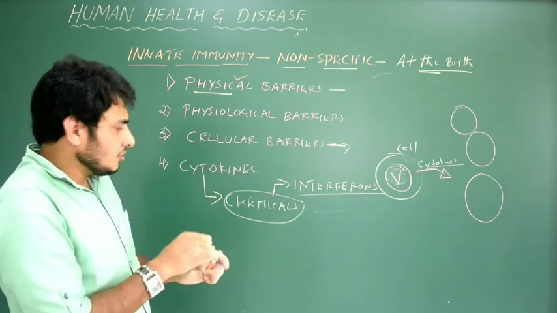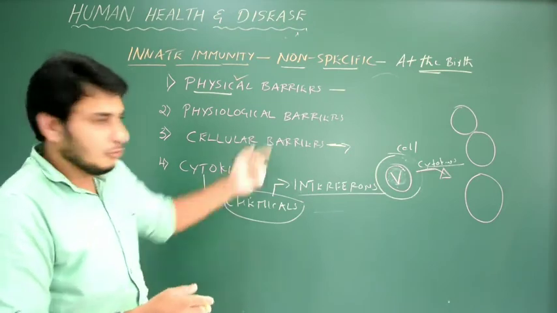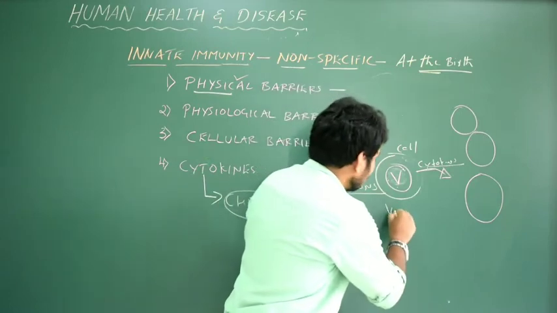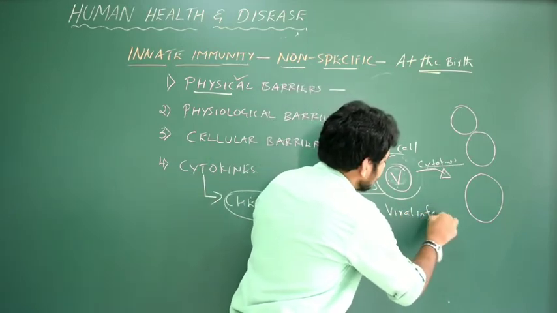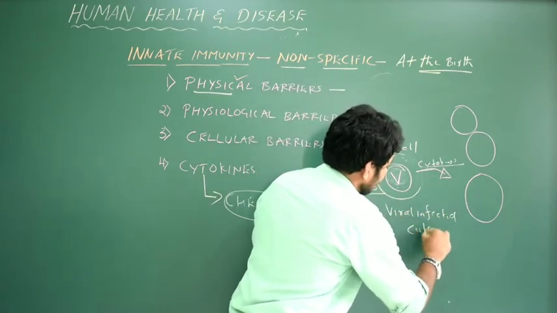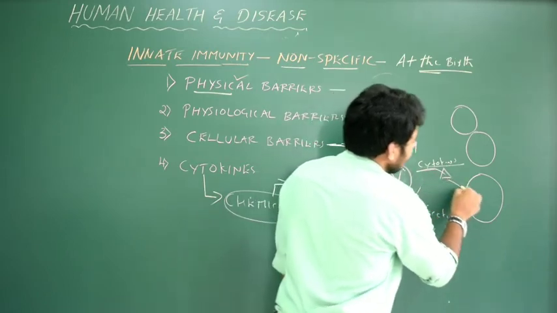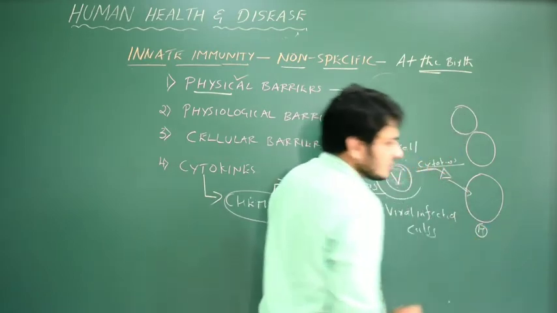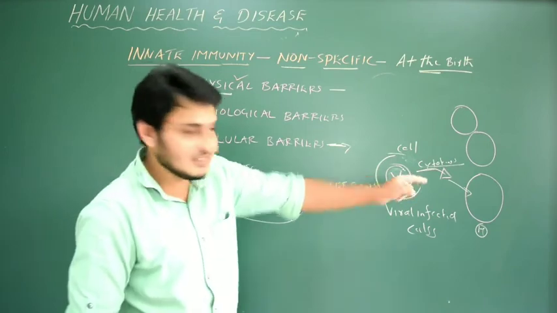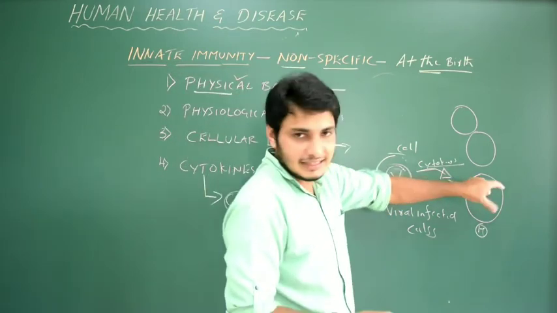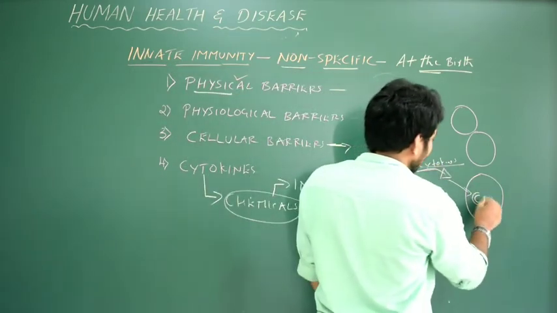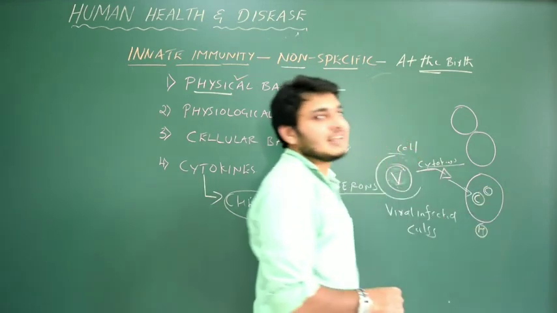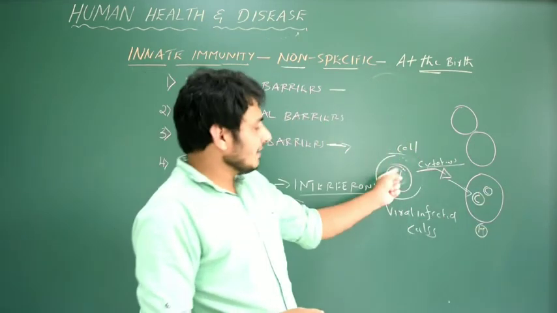Interferons are nothing but a type of cytokine which is released by virus-infected cells. They enter into a healthy cell which is not infected by the virus. Yes, it's still healthy. These cytokines now enter these cells and activate them to kill the virus.